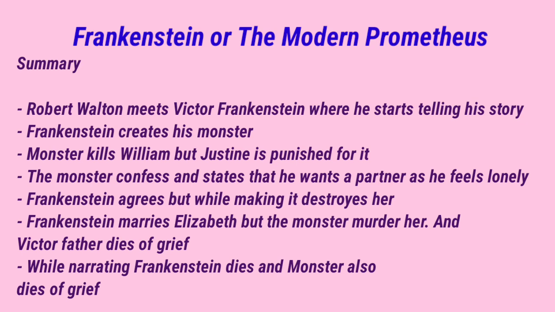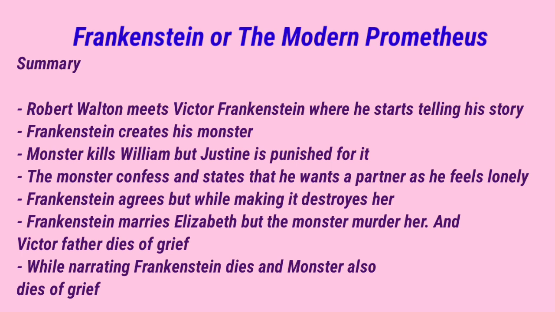Now the monster has become really angry because he was looking from the window, and he saw everything, how Victor first created the lady and then destroyed her. He gave a warning saying, I'm going to see you at your marriage.